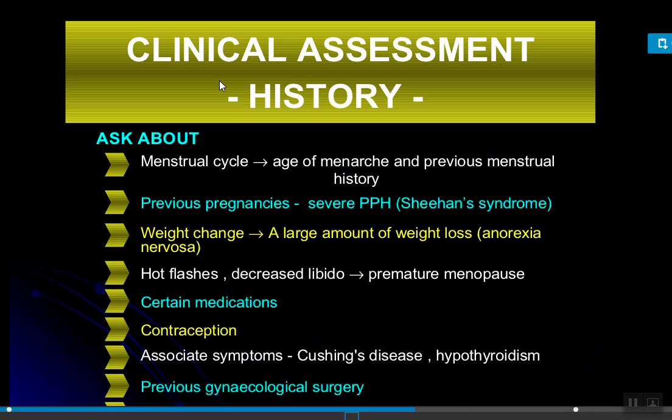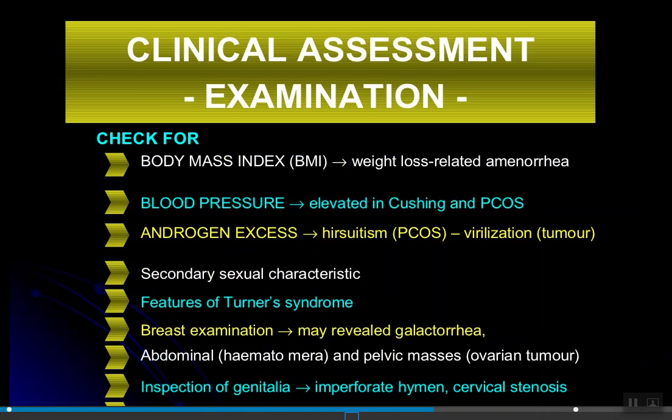Okay. Now, clinical assessment history, we have to ask about the following points. First, the menstrual cycle, age of menarche, if secondary, and previous menstrual history, if there. History regarding previous pregnancy, if PPH is there, that is postpartum hemorrhage, weight changes, excessive weight gain, excessive weight loss, hot flushes, decrease in libido, and premature menopause. Use of medication, use of contraception, associated symptoms, and any gynecological surgeries.